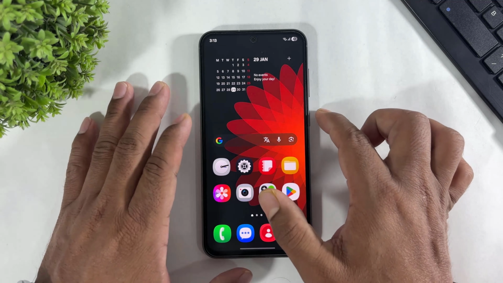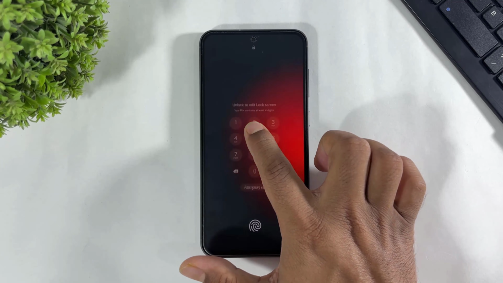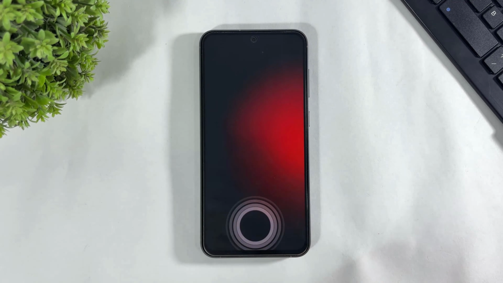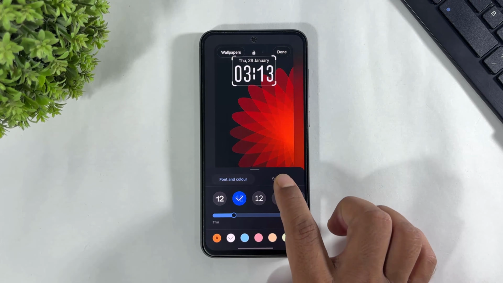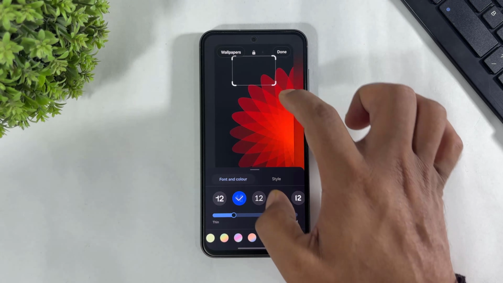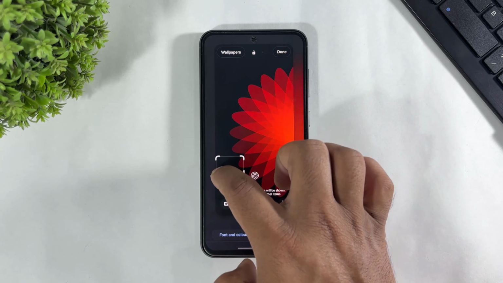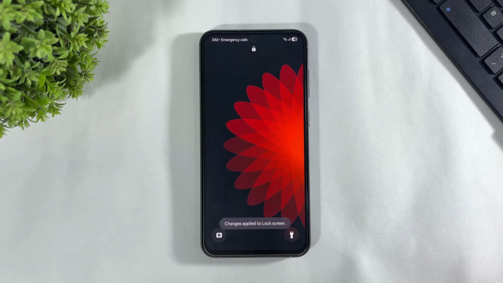Okay guys, first disable your system clock. Tap and hold, set transparency like this, and disable your system lock screen clock. And look at this, I disabled my system lock screen clock.